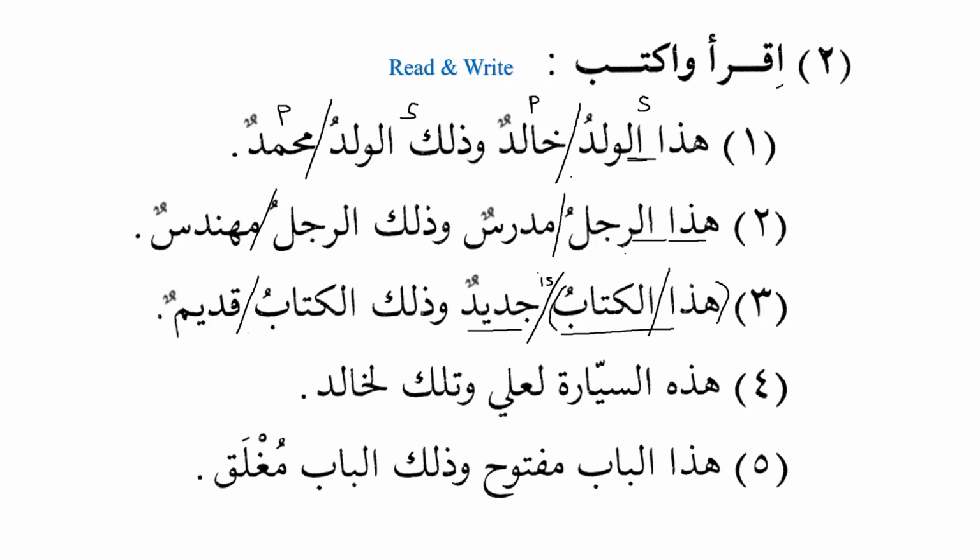That's number one. And number two, we should know that hada al-kitabu is the subject, and it is a definite noun, and after that jadidun is the predicate, and it is an indefinite noun. And we know that the combination of definite and indefinite nouns makes a complete nominal sentence. And how do we get the meaning of is, are, am? When we have a definite noun and an indefinite noun, when we put them together, then we get the meaning of is, are, or am. Okay, excellent.